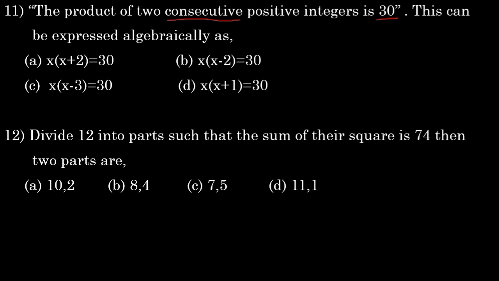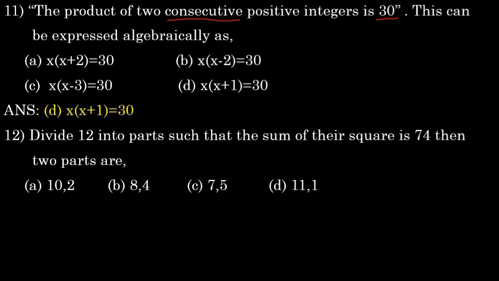Continuous means what will we get? x, and next we need to get x plus 1, because before also we did a problem like this. So there we took x into x plus 1, x plus 2, like that it will go. So here we have only one term like that, that is x into x plus 1 is equal to 30, that is option D only, because other options don't have that. So therefore option D is the correct answer.